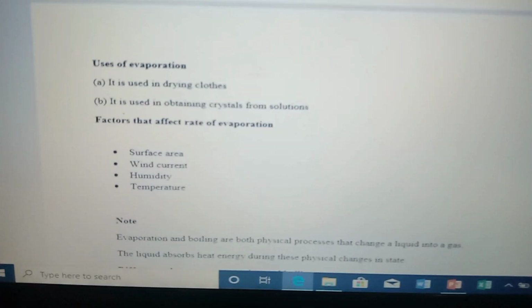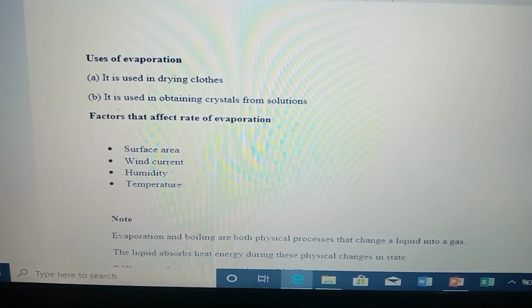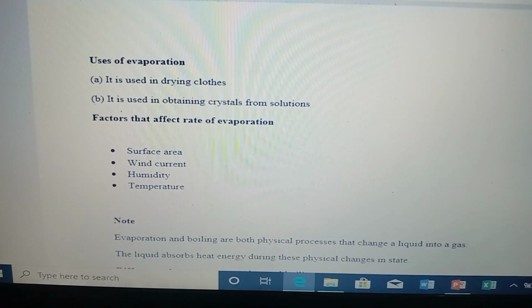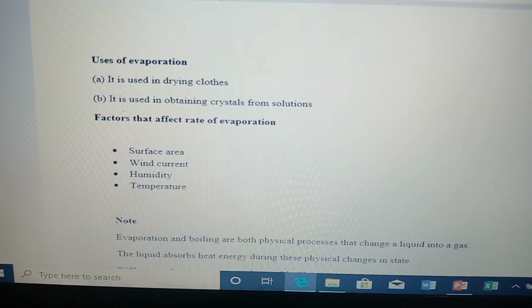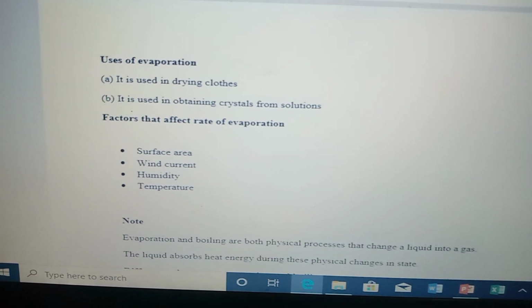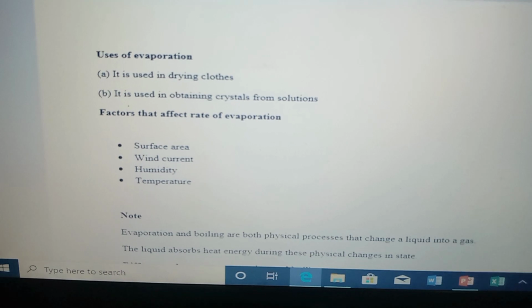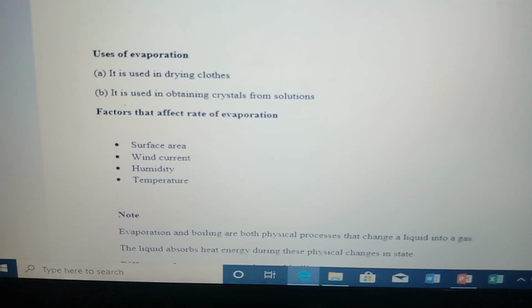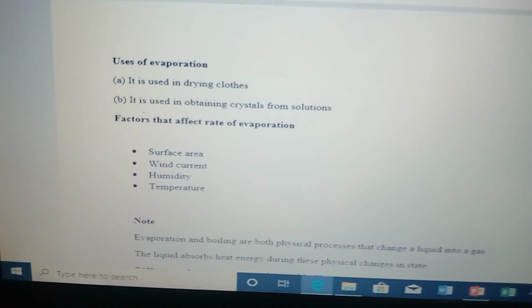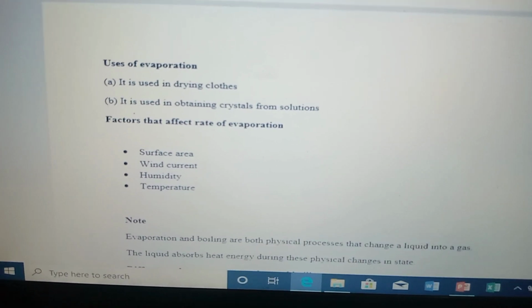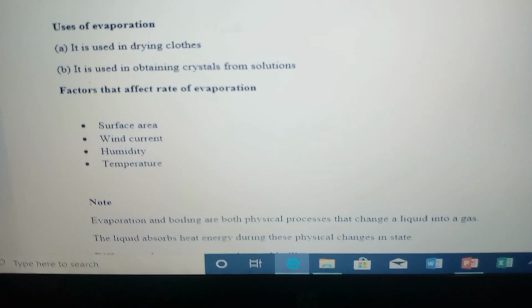Depending on the surface area, the cloth or anything will dry fast. That's the reason why, when you put your clothes where there is wind but no heat, that cloth will still get dry.